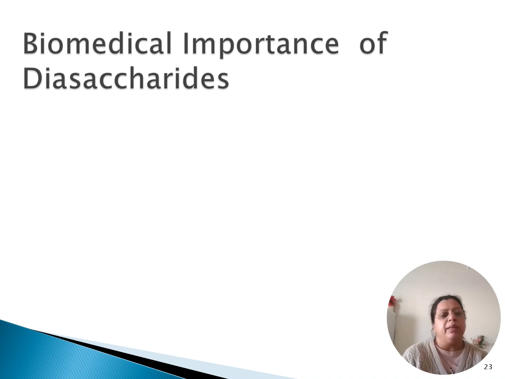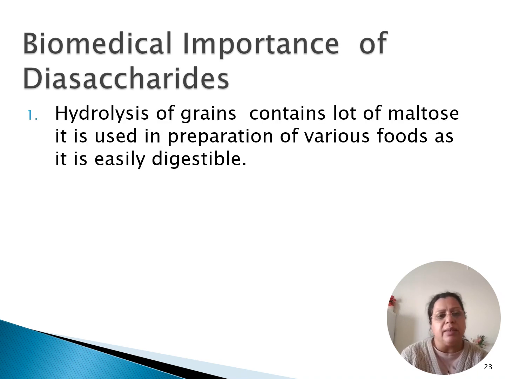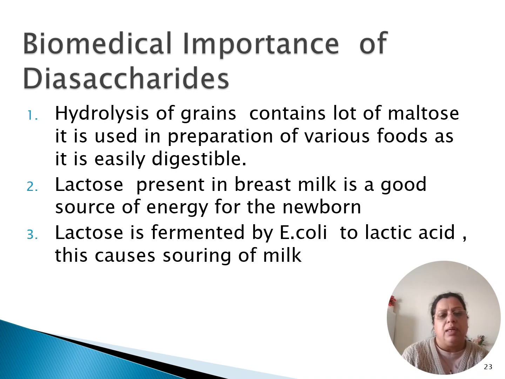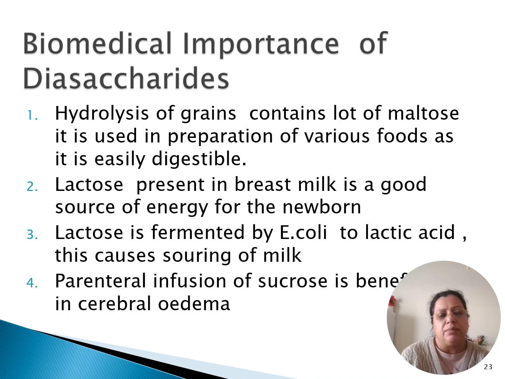Coming on to the biomedical importance of disaccharides. Hydrolysis of grains contain lots of maltose and it's used for preparation of various foods which is easily digestible, especially the baby food. Lactose present in breast milk is a good source of energy for the newborn. Lactose is fermented by E. coli to form lactic acid, and this also causes the souring of the milk. And parenteral infusion of sucrose is beneficial in cerebral edema.